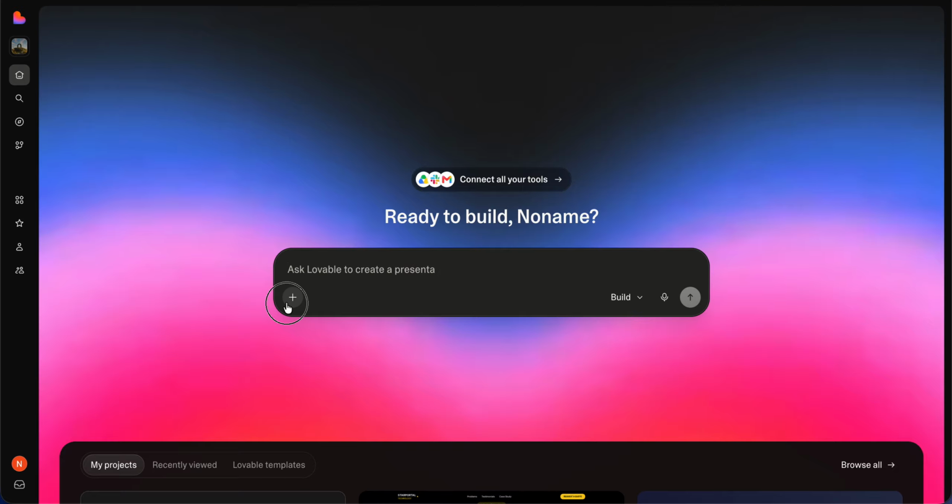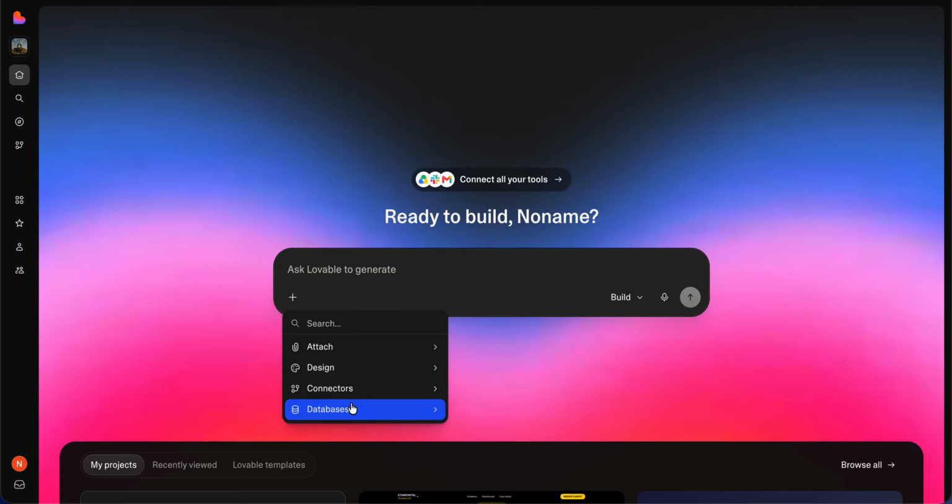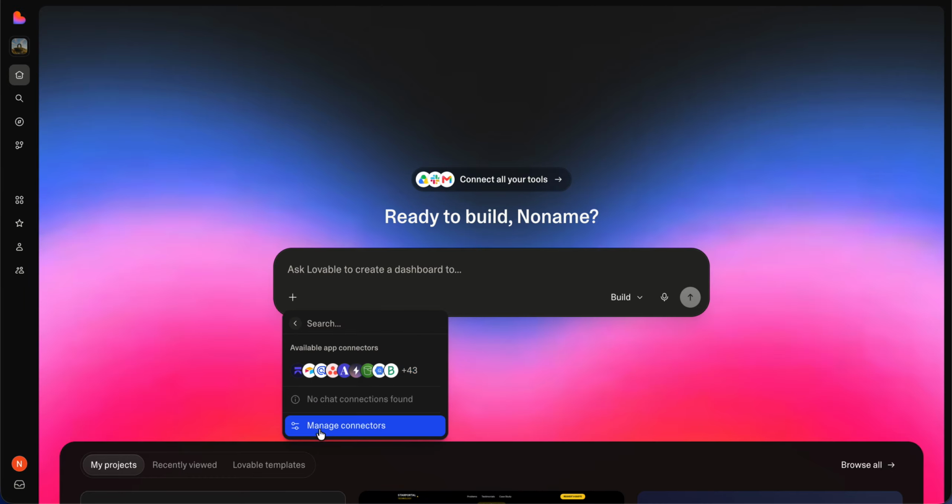We can also attach our design files, screenshots, and designs from Figma and other tools. There is a connector. We don't need to add any external services or APIs; it will all integrate automatically.